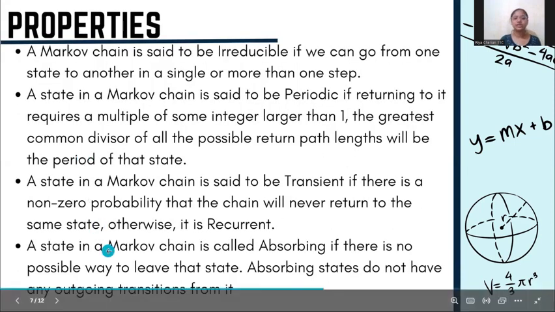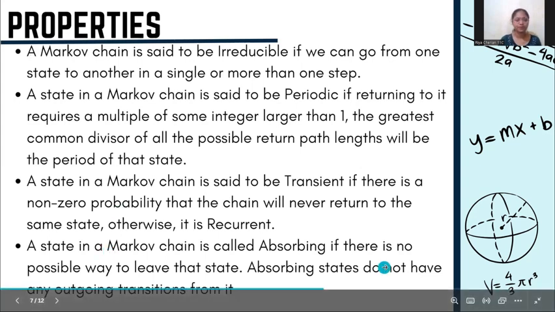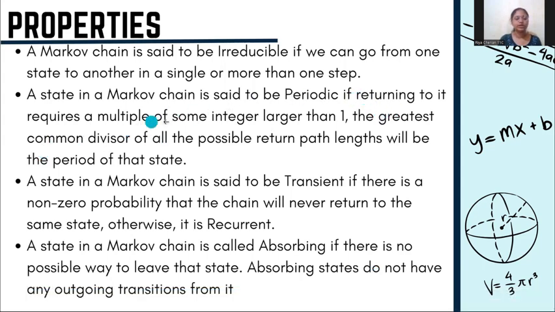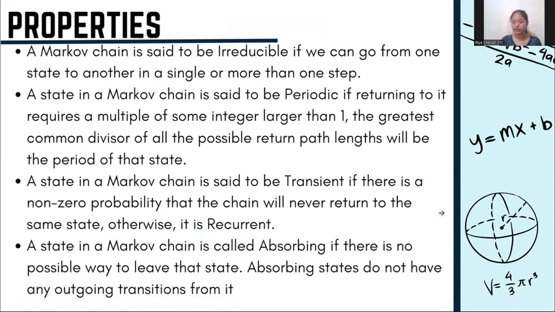Properties. A Markov chain is said to be irreducible if we can go from one state to another in a single or more than one step. A state in a Markov chain is said to be periodic if returning to it requires a multiple of some integer larger than 1. The greatest common divisor of all the possible return path lengths will be the period of that state. A state in a Markov chain is said to be transient if there is a non-zero probability that the chain will never return to the same state, otherwise it is recurrent. A state in a Markov chain is called absorbing if there is no possible way to leave that state. Absorbing states do not have an outgoing transition from it.